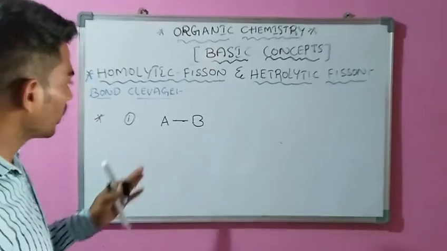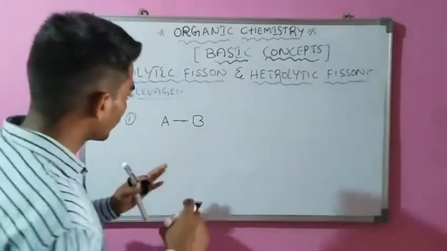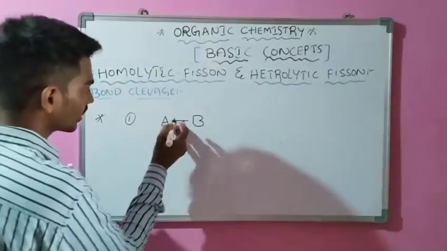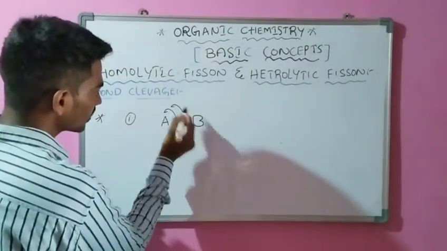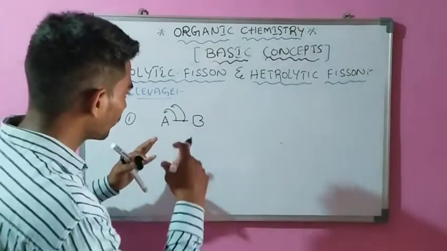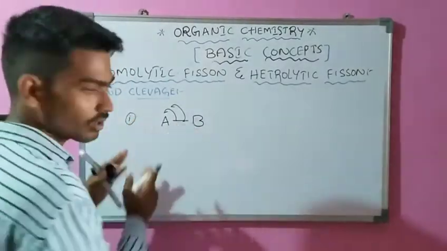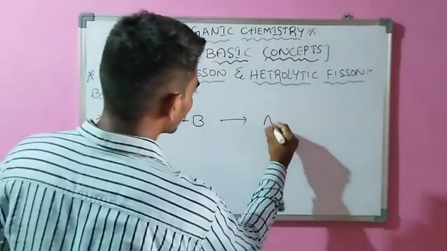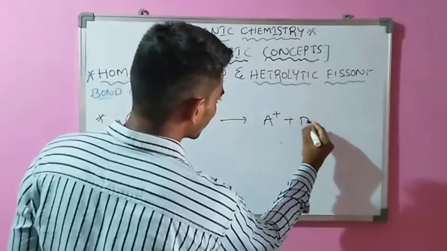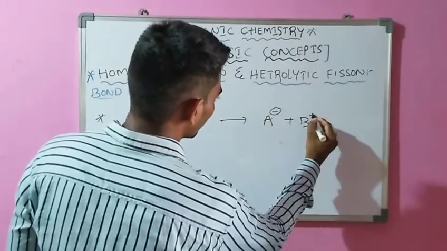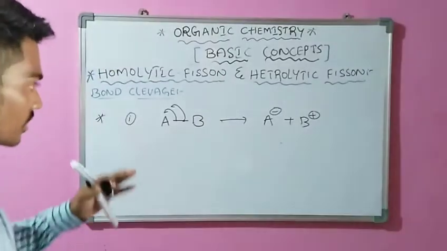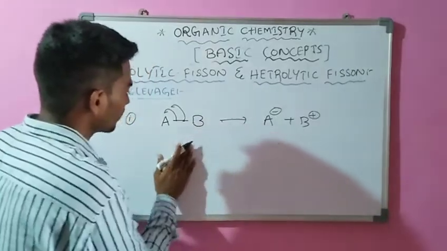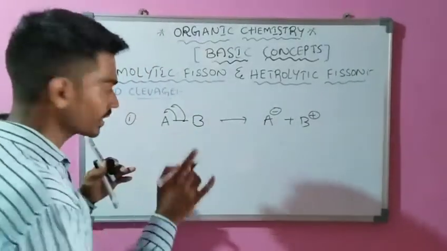Here, this pair of electrons goes together to either B or A. In the first case, A obtains the electrons and forms ions: A with a negative charge and B with a positive charge. In the story, it is 4 chocolates and 2 chocolates. What is the second case?